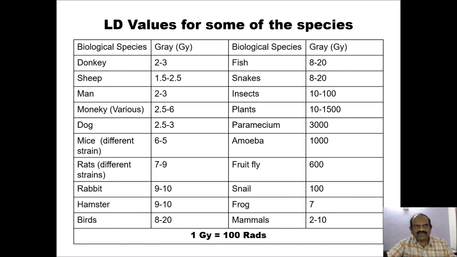For example, take a biological species such as a donkey. Here you will find that the dose required for LD50 is 2 to 3 gray. Similarly, for sheep it is 1.5 to 2.5 gray and so on. Give a look at the ladder across different types of species. For example, paramecium, amoeba, fruit fly and snail have higher LD50 doses. Now remember that 1 gray is equal to 100 rads.